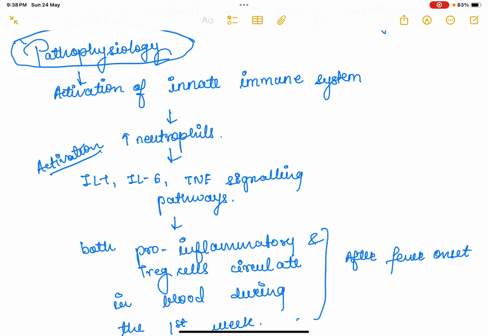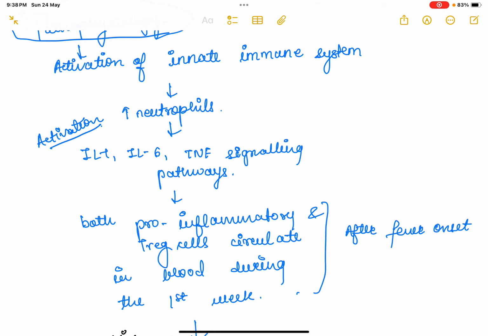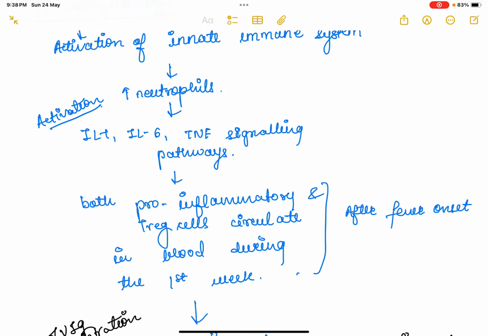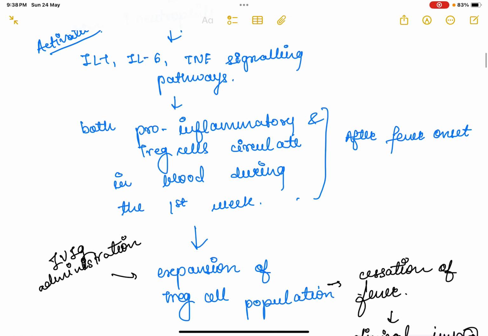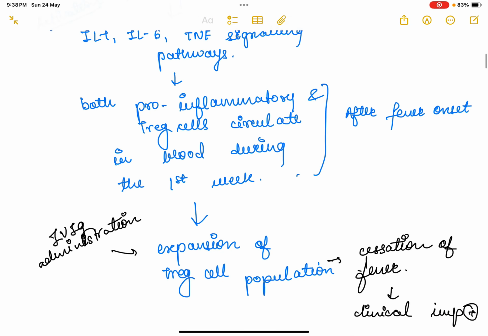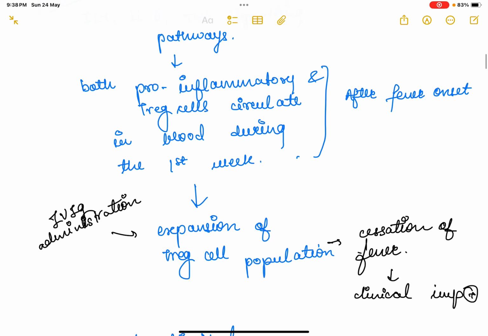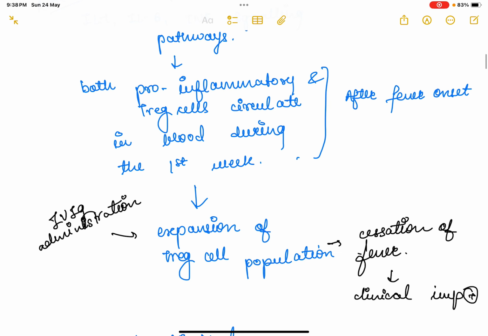Moving on to the pathophysiology, initially there is activation of the innate immune system, which leads to recruitment of neutrophils. The activation of neutrophils in turn activates the interleukin 1, interleukin 6, and TNF signaling pathways. Due to these pathways, after the fever onset, both pro-inflammatory and T-regulatory cells circulate in the blood during the first week. During this period, when the pro-inflammatory cells are circulating, the patient develops fever.